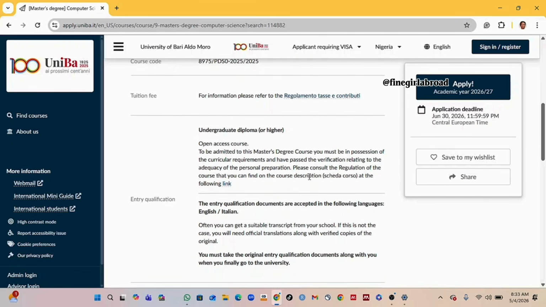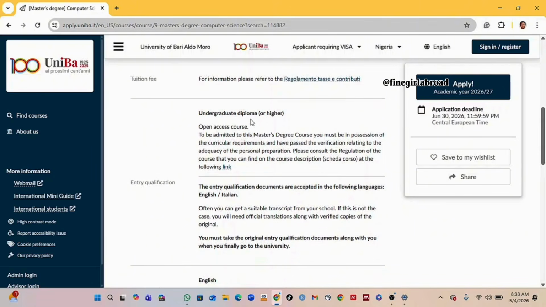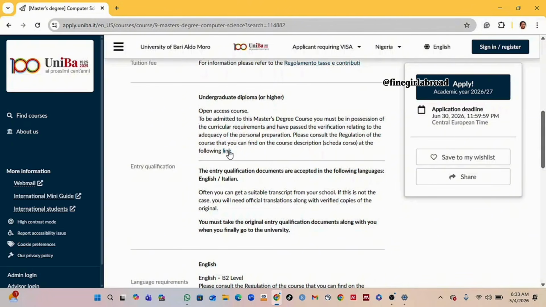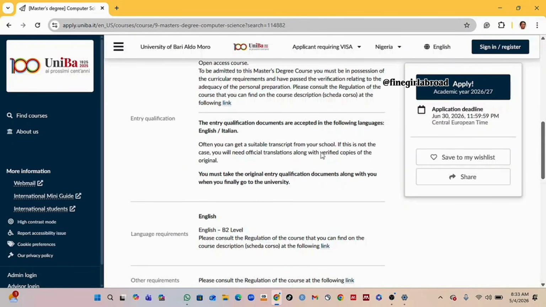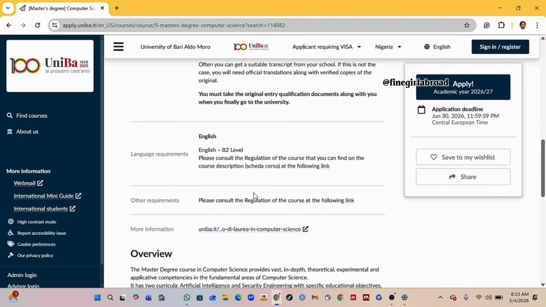So what is the entry qualification? You require an undergrad degree. This is for computer science, and I'll be making the tutorial for this computer science. To be admitted to this master's program, you must be in possession of an undergraduate degree. So please go through this link to consult that. The entry qualifications are accepted in the following language: English, English level B2.